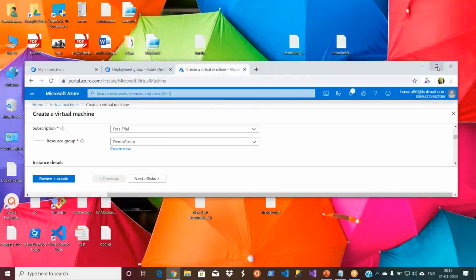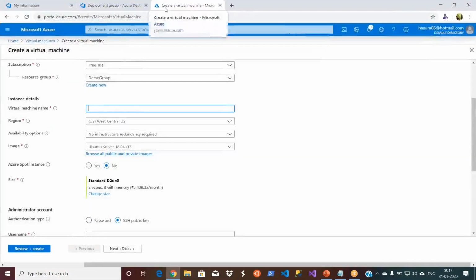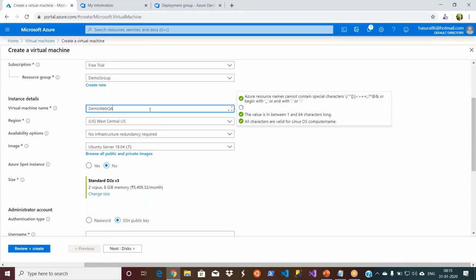Yeah, I can move it. See, I generally keep forgetting because I don't give much attention to these things. So this is a demo web QA, and I want to name it as a 1, just for differentiation.